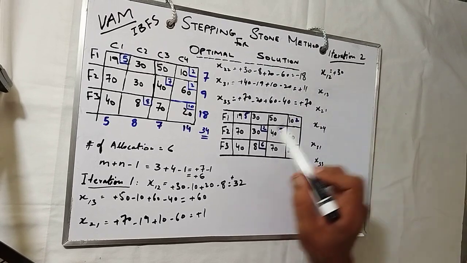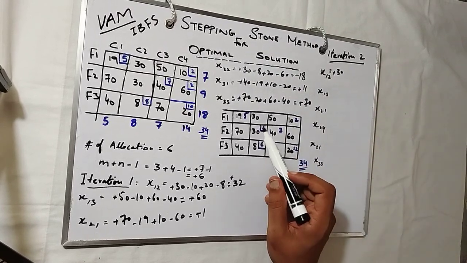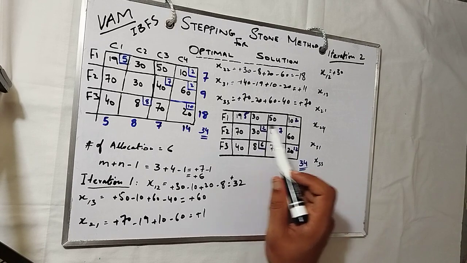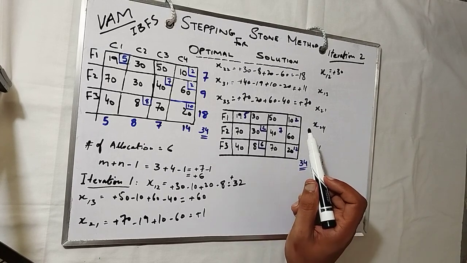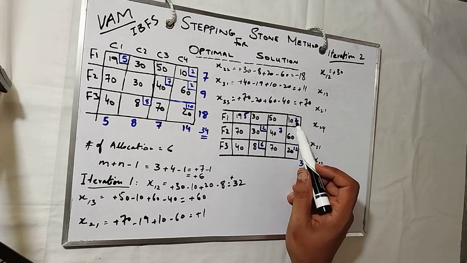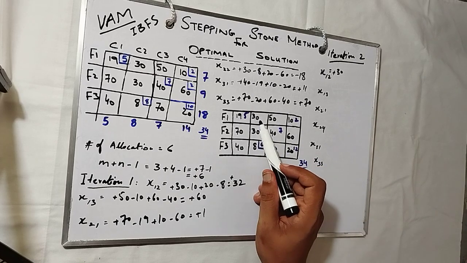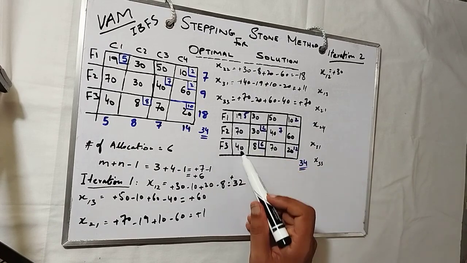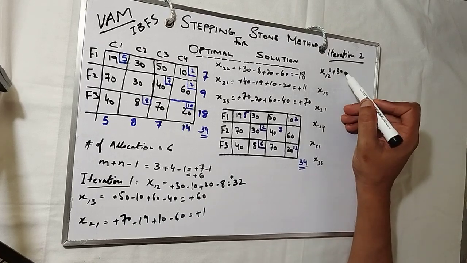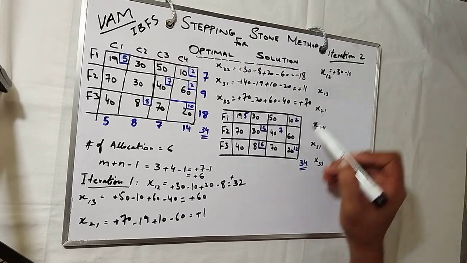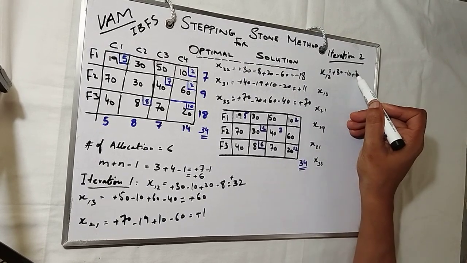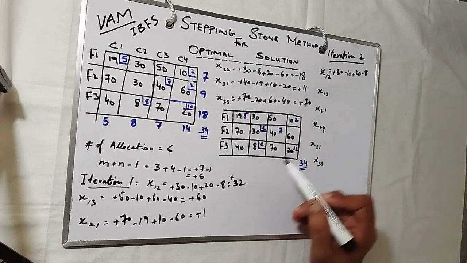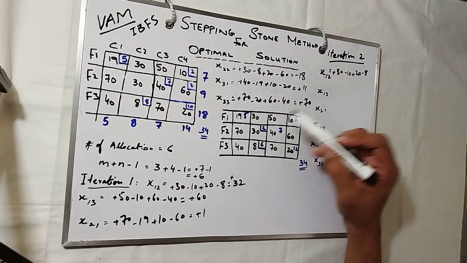We have to make a shortest loop from here. So plus 30, shortest one could be, the allocation is at its left, at its right. So we have to move to the allocated one. So the allocated one is at the right, which is making the shortest loop towards 30 back. So it is a better choice, because from here you cannot get back. So plus 30 minus 10 plus 20 and minus 8, and that's how we get back to 30.